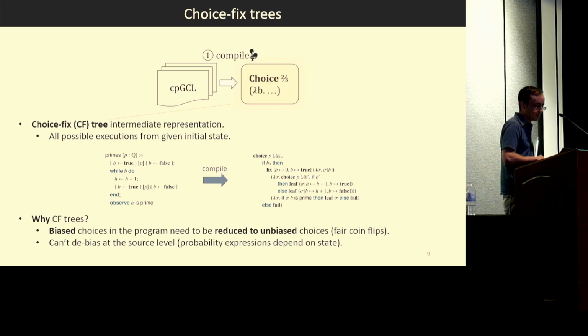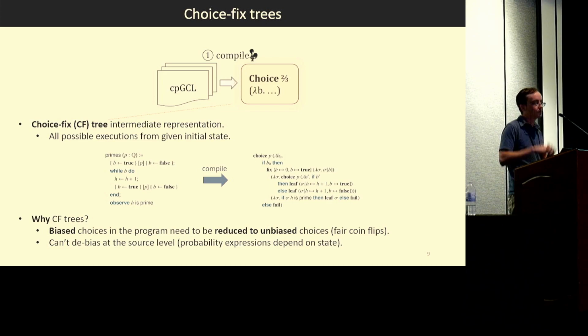Because at the source level, the probabilistic choices can be biased, and to arrive in the random bit model, we at some point need to eliminate those biased choices and replace them with semantically equivalent constructions containing only unbiased choices. And we can't really do this at the source level as a source-to-source translation because the probabilities there are expressions that can depend on the state.